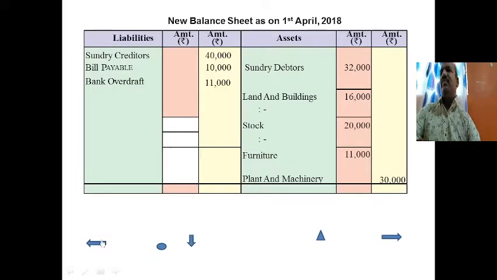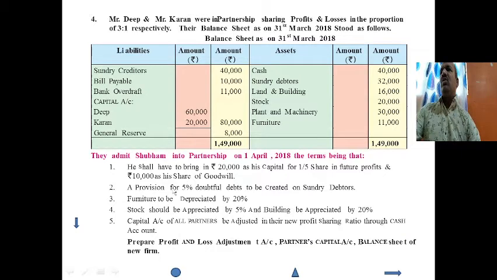Next, and rupees 10,000 as share of goodwill. Here a working note should be done for goodwill, because we already know in theory that goodwill is treated as given in the books, like the premium method and valuation method.